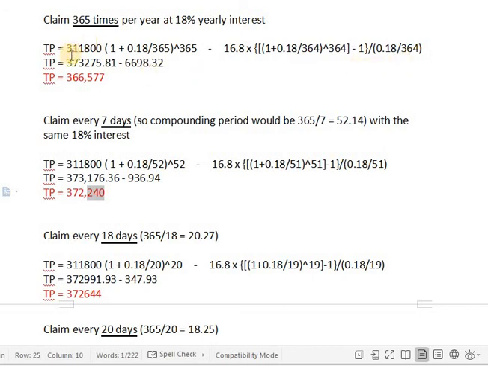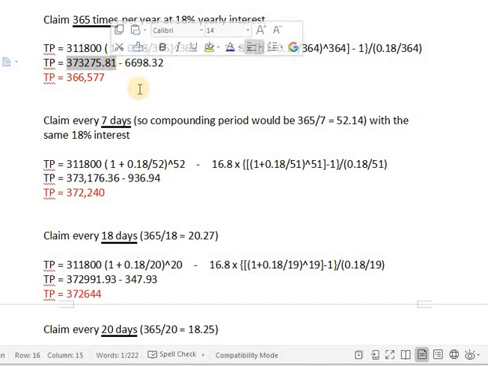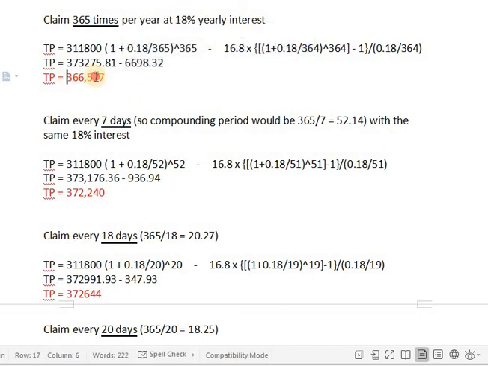So what I'm getting is a total ZIL of 373,275. That's the highest I'm going to get in all my future calculations. But I'm also being charged the highest that I'm going to be charged in any of the future run-throughs that I do with this equation. So I end up with 366,577. Now let's look at 7 days.